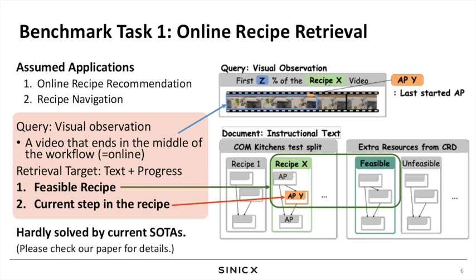The task has two retrieval targets: feasible recipe and the current stage of the recipe. A feasible recipe is one that the chef in the video can switch to from the original recipe immediately, without needing any modifications to the processed ingredients. The current stage of the recipe refers to the progress in the workflow. Our experiments have confirmed that current state-of-the-art cross-modal retrieval models cannot solve this task effectively. Therefore, new techniques need to be developed to address this challenge.